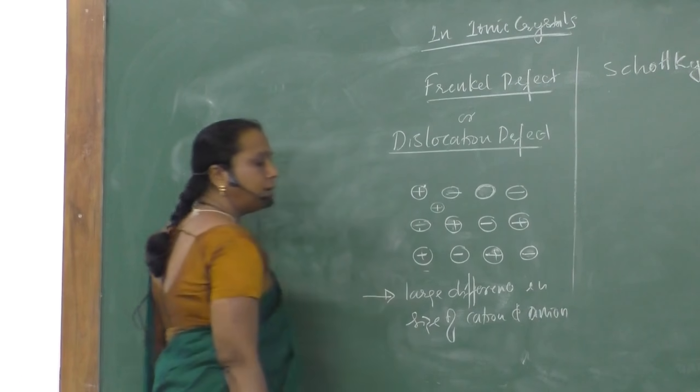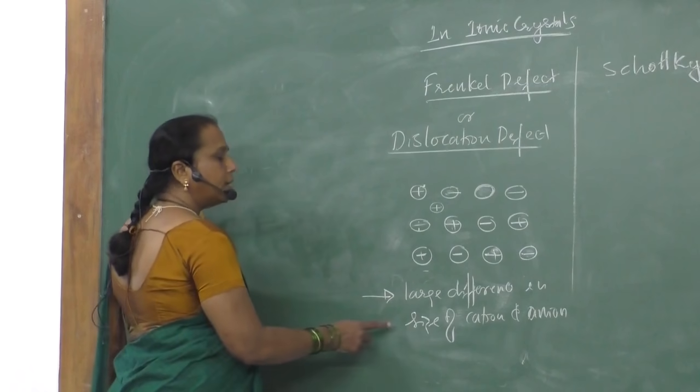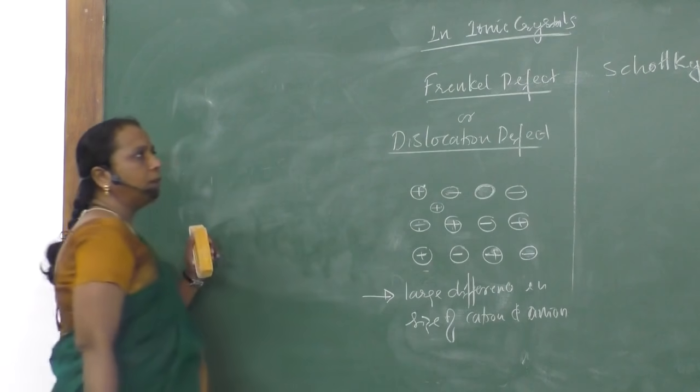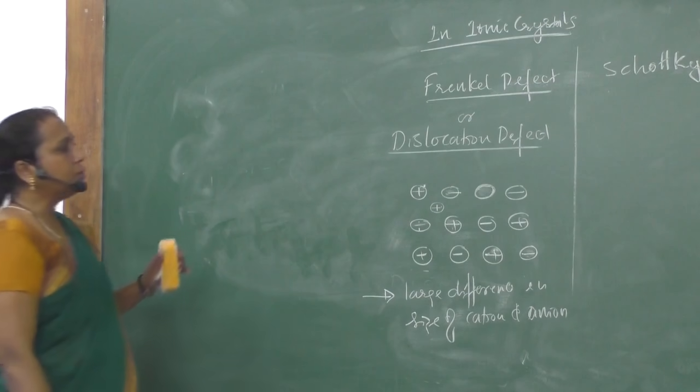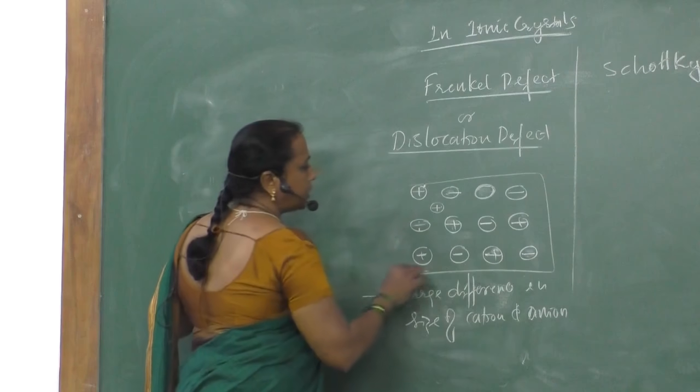If there is a large difference in the size, that is radii, of cation and anion in such type of ionic crystals, we can expect what kind of defect? Frenkel defect.